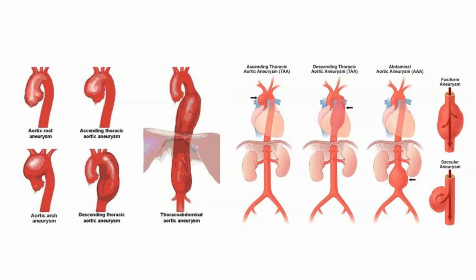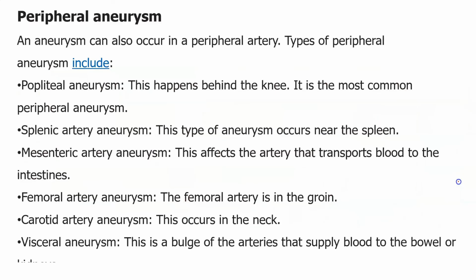You can see the different types of aneurysms we are discussing. If it occurs in the aortic arch, descending aorta or ascending aorta, you can consider it a thoracic aortic aneurysm. If it occurs in the abdominal part, you call it an abdominal aortic aneurysm. We can see what a fusiform aneurysm is clearly in the picture: you can observe the bulging all around the artery. If it is a saccular aneurysm, you can observe the bulging at one side of the artery. And we have different other types of aneurysms.